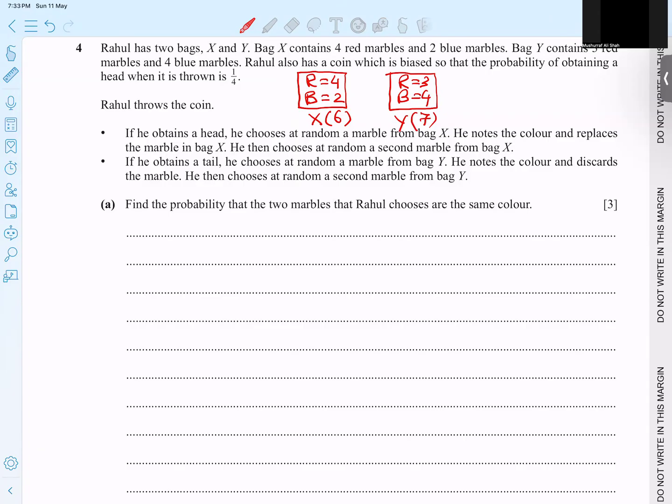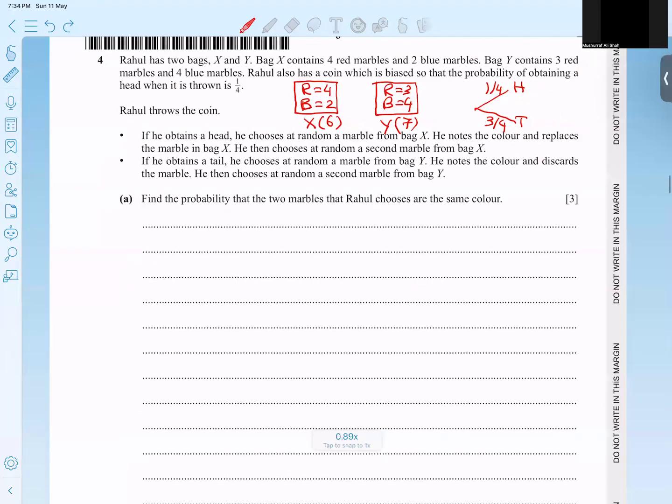And he mentioned that the probability of obtaining a head on the coin is 1 over 4. So head chances 1 over 4. And tail chances is 3 over 4. So Rahul throws a coin. He obtains a head. He chooses a marble from bag X. So when he obtains a head, so we have taken X.